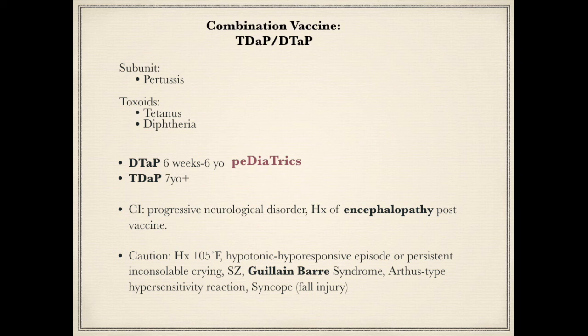DTaP is contraindicated in those who developed encephalopathy within 7 days after pertussis-containing vaccine or currently have a progressive neurological disorder. The precautions with DTaP vaccine are history of fever over 105 degrees Fahrenheit with the previous vaccine, history of hypotonic hyporesponsive episode, or persistent inconsolable crying lasting more than 3 hours within 48 hours of receiving previous pertussis vaccine. Seizures within 3 days after previous pertussis-containing vaccine, and Guillain-Barré syndrome with the previous tetanus toxoid-containing vaccine.